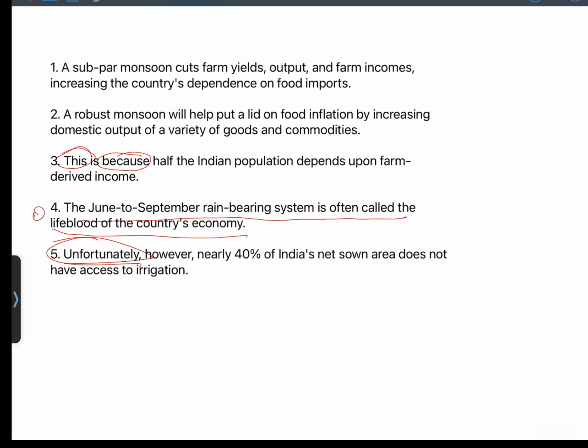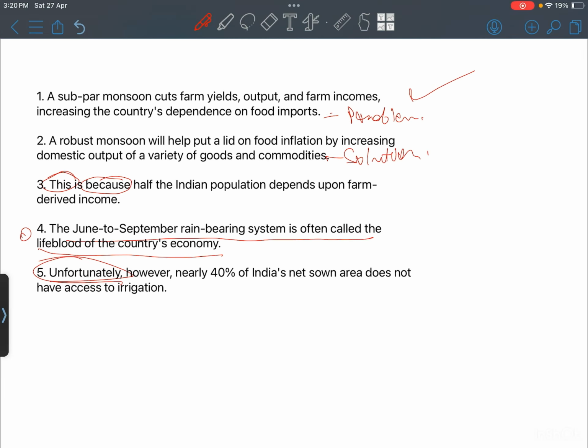Then there is this: a robust monsoon will help put a lid on food inflation by increasing domestic output of a variety of goods. Now this looks like a solution. Now this solution should come after a problem. A super monsoon cuts farm yields, output and farm incomes, increasing the country's dependence on food imports. Okay, so this looks like a problem, and this looks like a good opener. So the June to September rain bearing system is often called the lifeblood of the country economy. So let's take 4 as an opener.